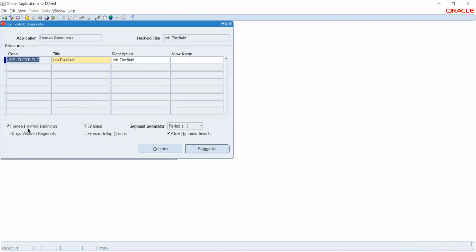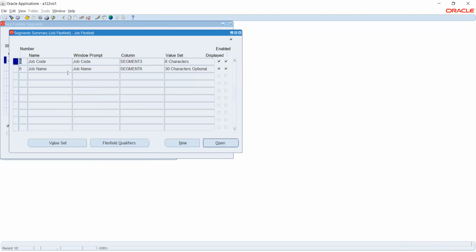Freeze flex field definition is basically used to avoid additions to this particular flex field. Let's say I have defined this flex field for two segments. Now let's say this user has access to create or enter anything, but by mistake he is trying to add something.